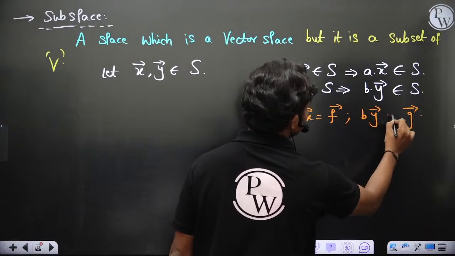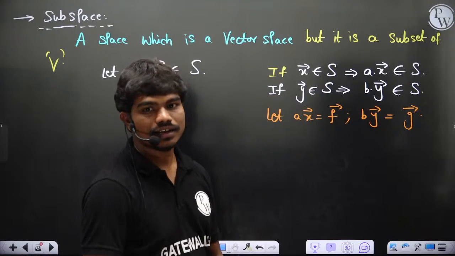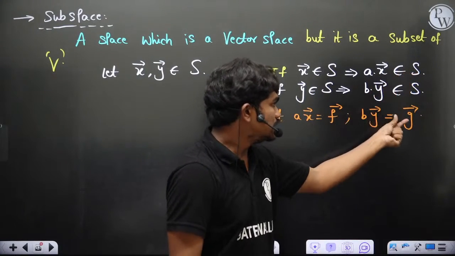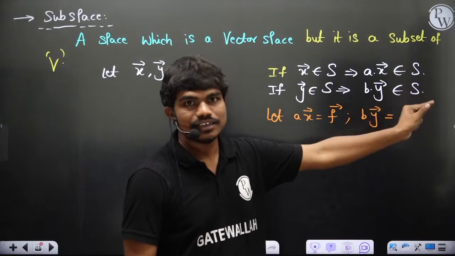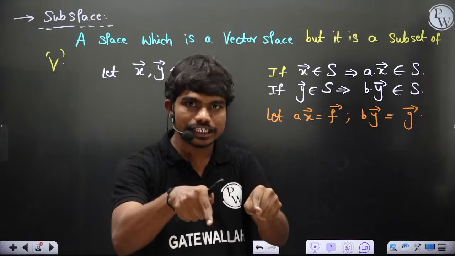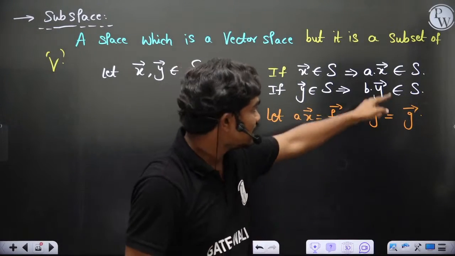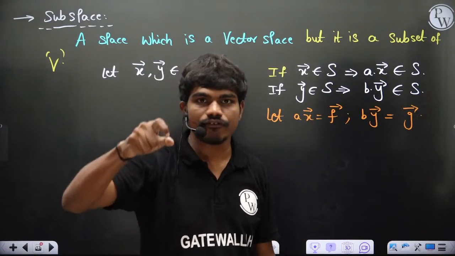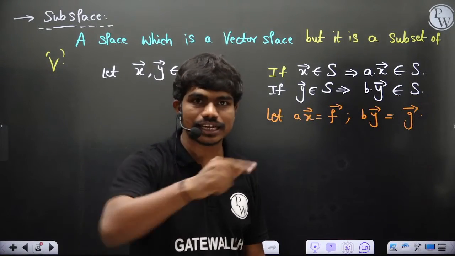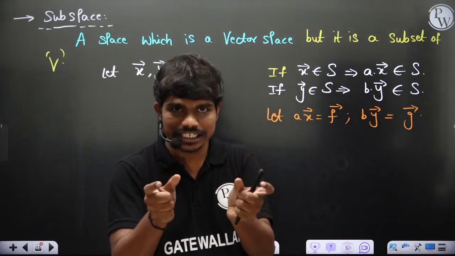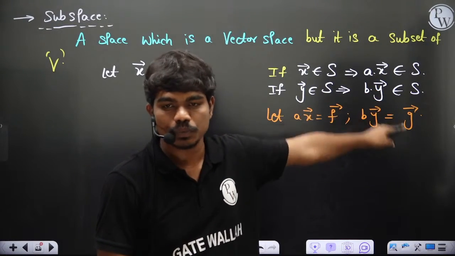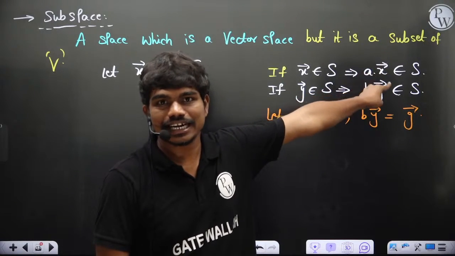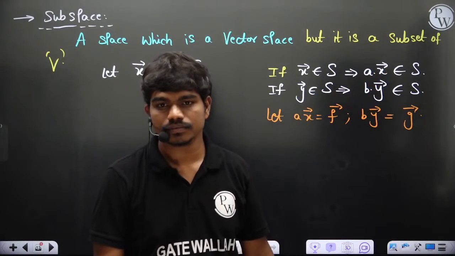Let's say if I call this G, then you can understand, if this vector, which is nothing but F, belongs to S, and G also belongs to S, then since F and G are inside S, any linear combination, meaning this F plus G vector addition, S should obey vector addition. If F and G are inside the set S, then ultimately F plus G should also lie inside set S. Yes or no? Correct?